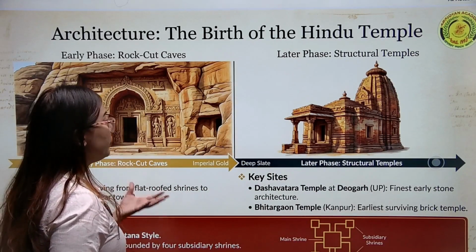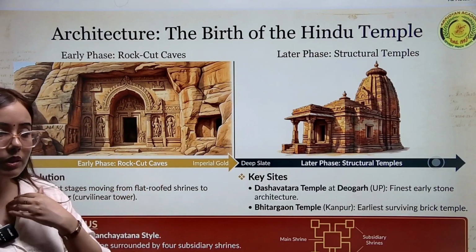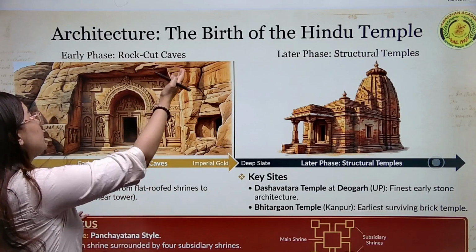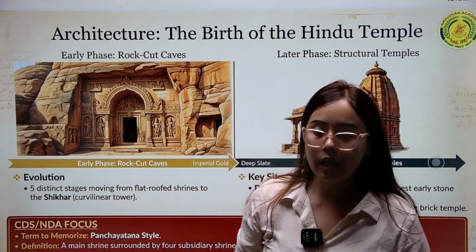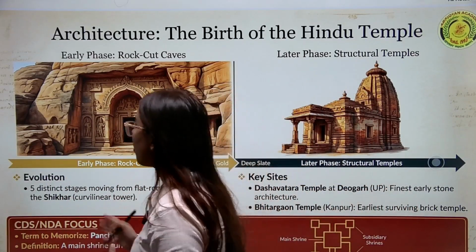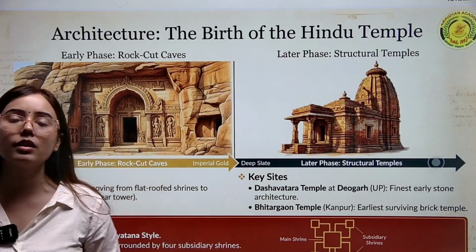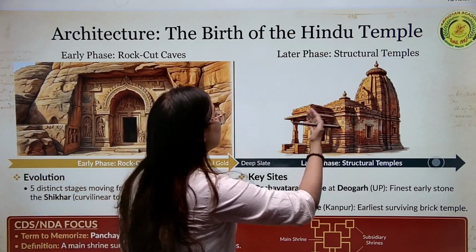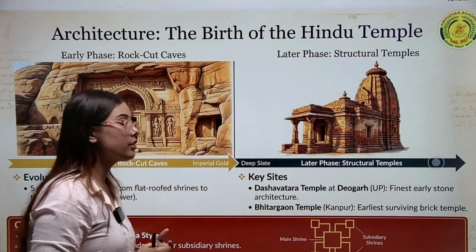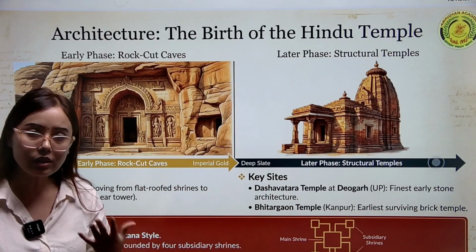If we see the first phase of this temple construction, then we will see that these were basically rock cut temples. Initially the rulers cut the rocks, and in between these rocks they were constructing the temples. And in the later phase, they started constructing structured temples.